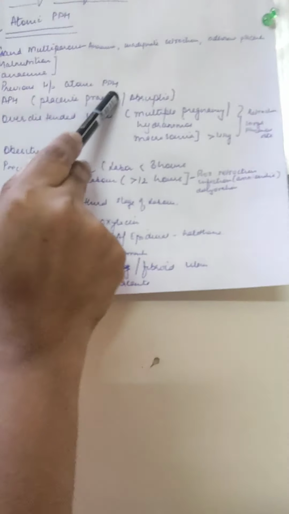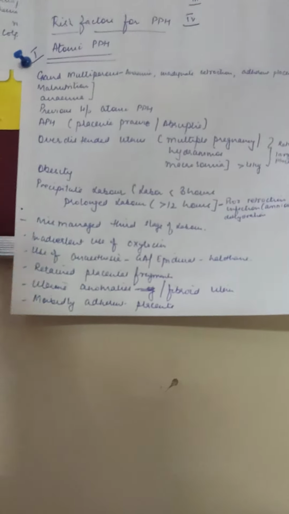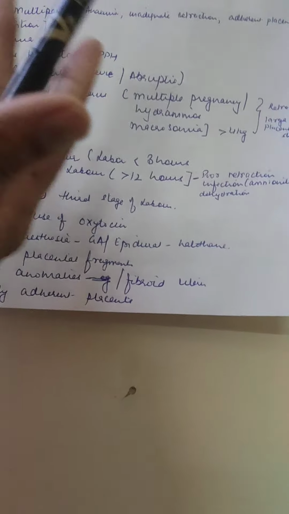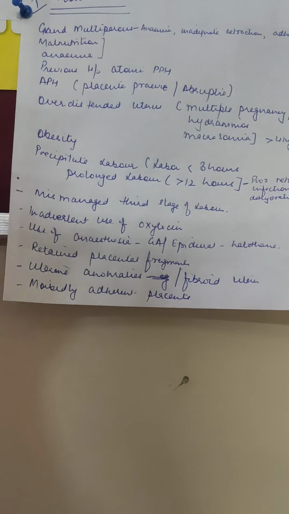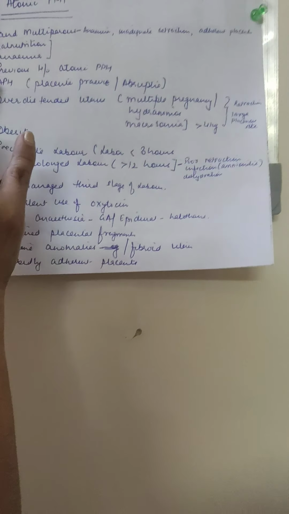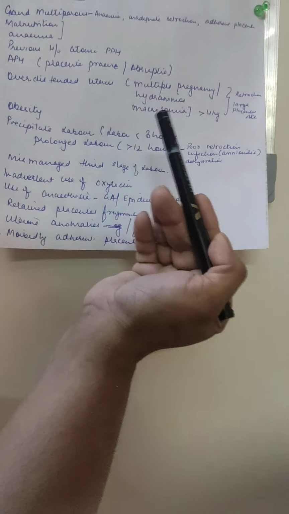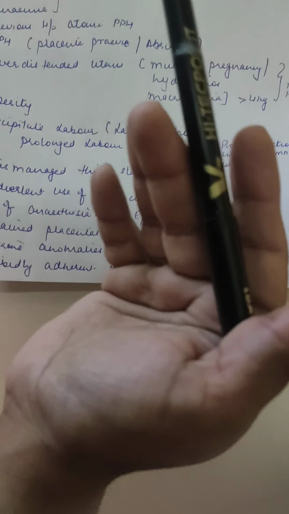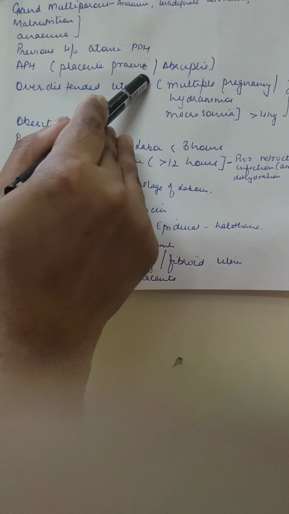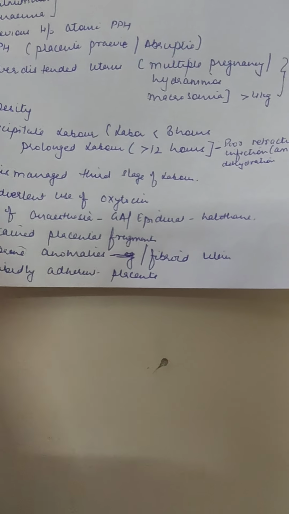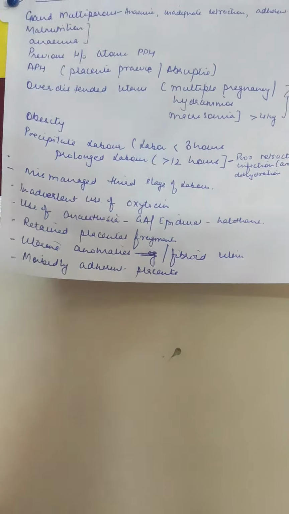Previous history of atonic PPH. If she had atonic PPH in a past pregnancy, there are chances of recurrence in this pregnancy also, so we should be alert. APH. As this is a topic of PPH, APH is antepartum hemorrhage. It is bleeding occurring from the genital tract after 28 weeks of gestation, any time before the delivery of the baby, and is called antepartum. Means before the delivery of the baby, if the bleeding is occurring, that is antepartum, and if it is occurring after the delivery of the baby, it is postpartum.